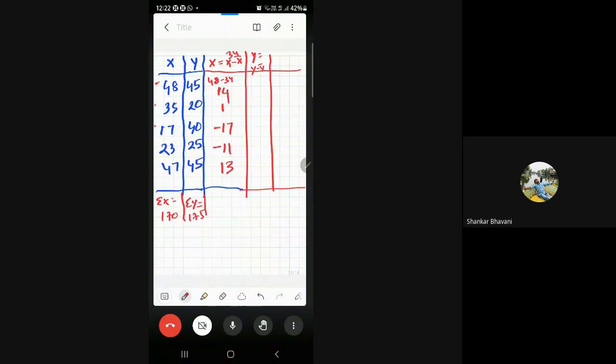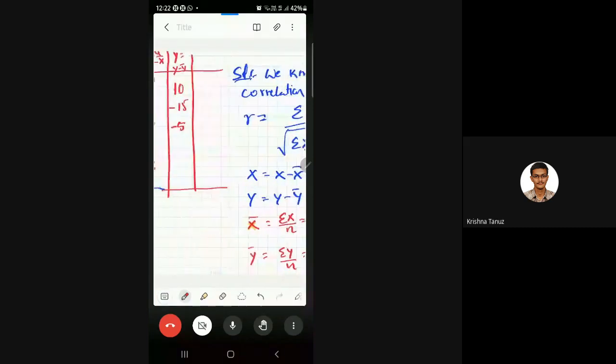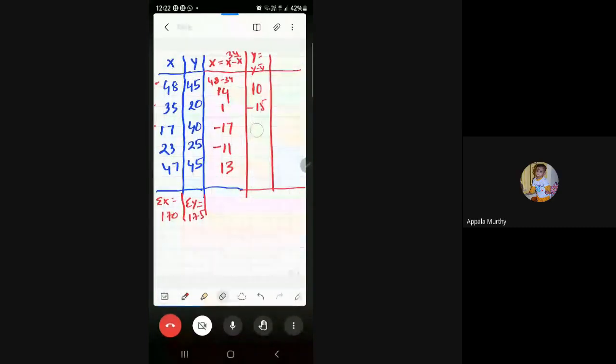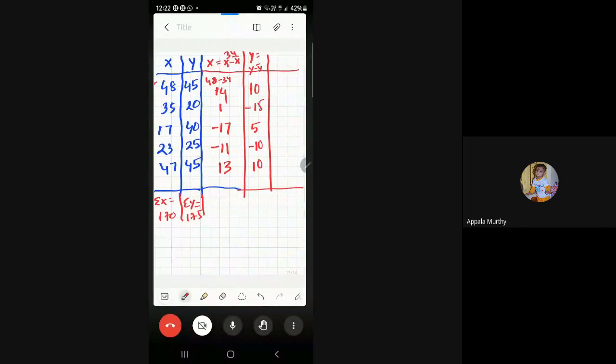Now let's come to the deviations for y. Y bar is 35. So from every value of y we need to subtract 35. That means 45 minus 35 we get 10. 20 minus 35 we get minus 15. 40 minus 35 we get 5. Sorry, I said 45 earlier, it is 35. Next, 25 minus 35 is minus 10. 45 minus 35 we get plus 10.